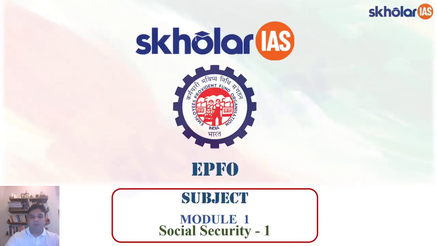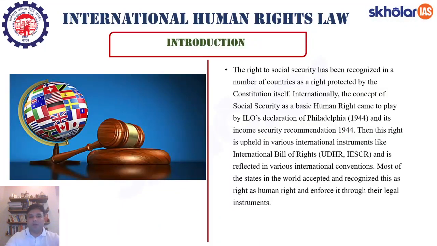In this EPFO series, we're going to start with social security, and in that we will first talk about international human rights law. So what does it say? The right to social security has been recognized in a number of countries as a right protected by the constitution itself. There are various democracies across the globe, and almost all of them, if not all, have a written constitution. All of those constitutions, written or unwritten, have explicitly mentioned social security as a measure to eradicate poverty, to alleviate hunger, and also to tackle many social ills and issues.